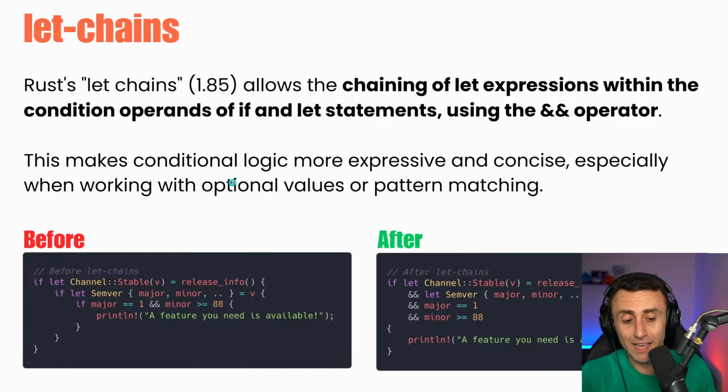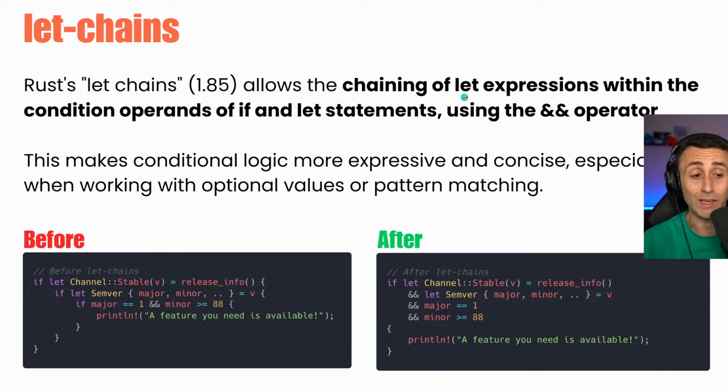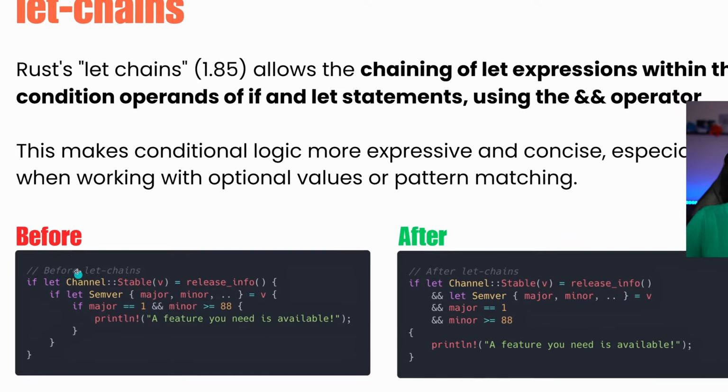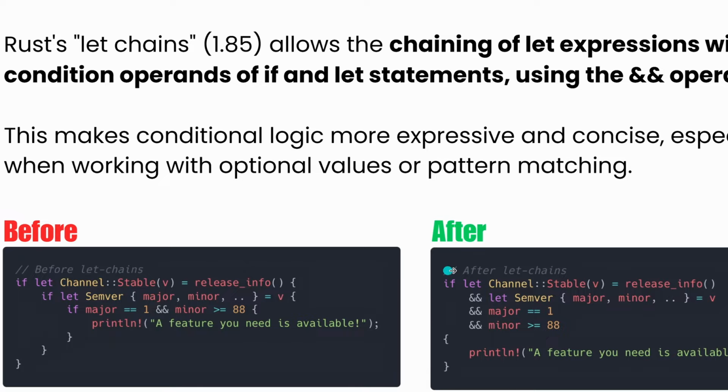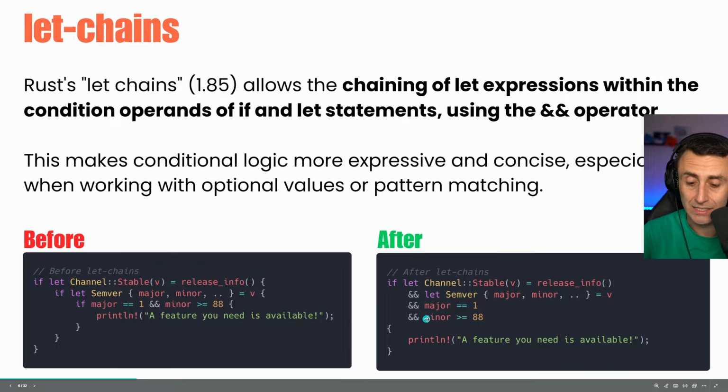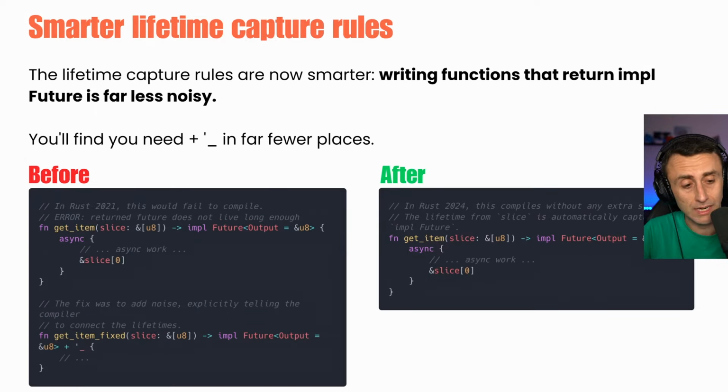Something that made me very excited: we have these Rust let chains. You can see here that we can chain let expressions within condition operands of if and let statements using the ampersand operator. Check here the before and after. I like the after way more. Of course, if you have, let's say, at least 3 ifs, for 2 ifs it's fine, but if you have 3 ifs, probably you want something like this, if let, and this of course does the same thing, but I think this is more readable. And I think for a language as verbose as Rust, it's important.